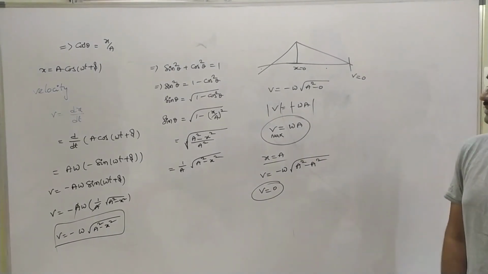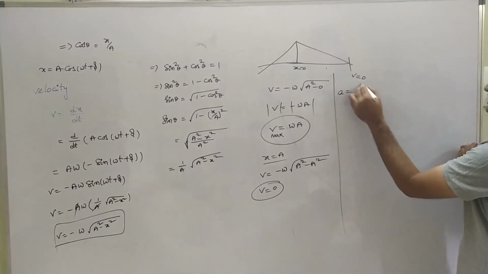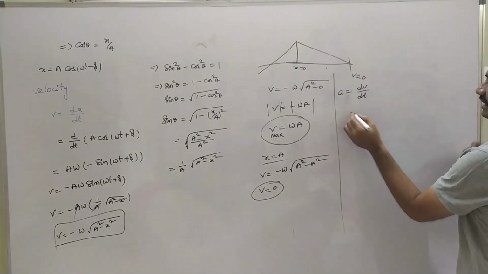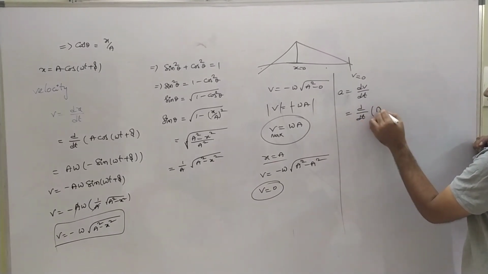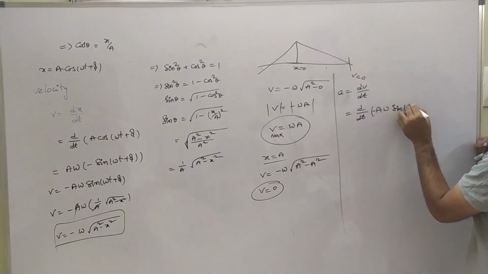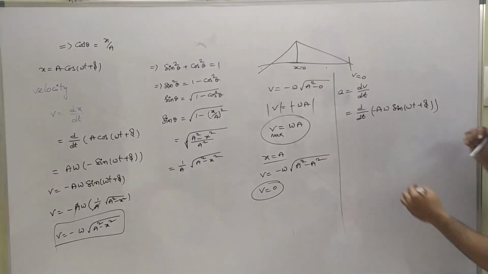Now we have to represent the expression for acceleration, where acceleration is given as the rate of change of velocity, dv/dt. On differentiating velocity, observe the expression of velocity: −aω sin(ωt + π). Differentiation of sine is cos.